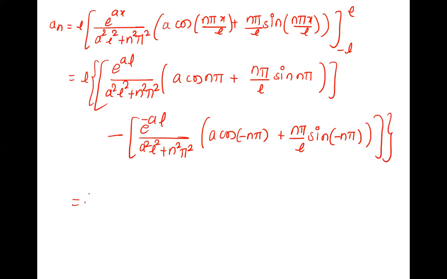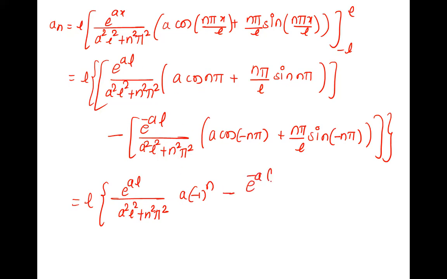So we can write the value now. E raised to aL, this is as it is. What is cos n pi? Minus 1 raised to n. And what is sin n pi? 0. So 0 into anything, this is 0. So only this remained here.